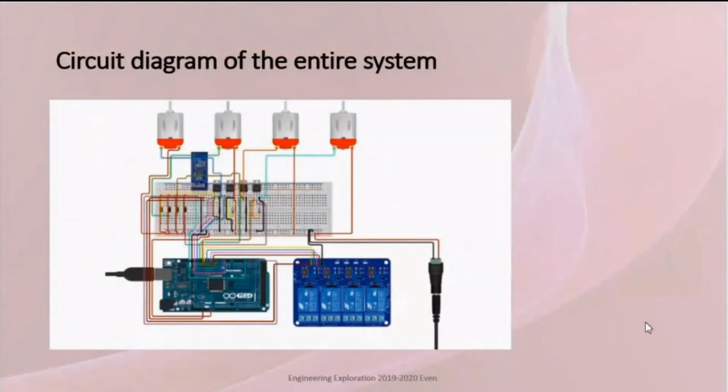So the next phase was making the circuit diagram of our entire course project. Here we have the circuit diagram, which contains an Arduino ATmega 2560, connected to a 4-channel relay, connected to a breadboard, which is connected to 4 DC motors, controlled using a Bluetooth module with an app present in our phone. So this is how the circuit is going to be made for our course project.